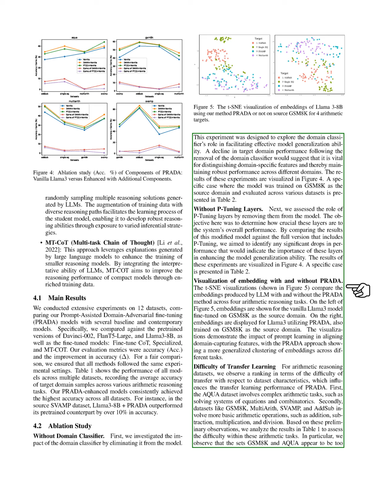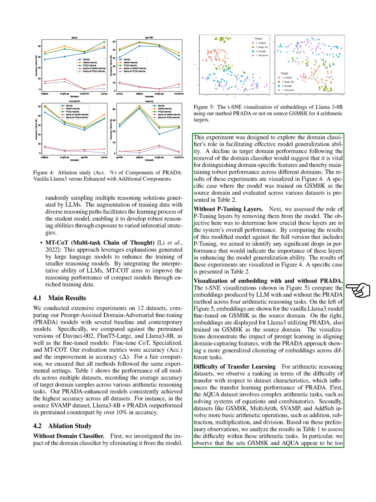Section: Visualization of embedding with and without PRADA. In this section, we visualize the embeddings generated by the LLM with and without the PRADA method for 4 arithmetic reasoning tasks, as shown in Figure 5. On the left, we see the embeddings from the standard Llama 3 model fine-tuned on the GSM-8K dataset. On the right, we observe the embeddings from Llama 3 using PRADA, also trained on GSM-8K. These visualizations highlight how prompt learning helps align features related to the domain, with PRADA showing a more generalized clustering of embeddings across various tasks.